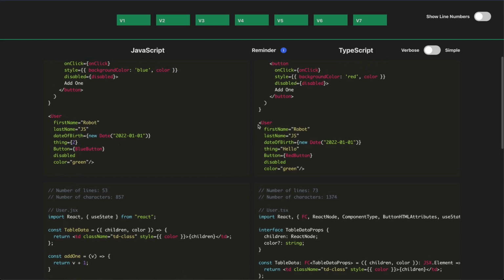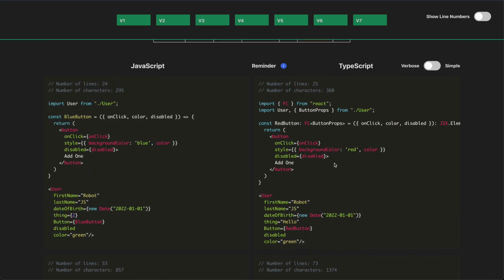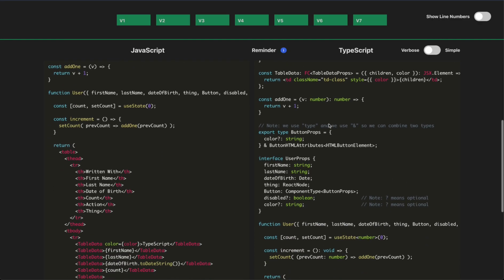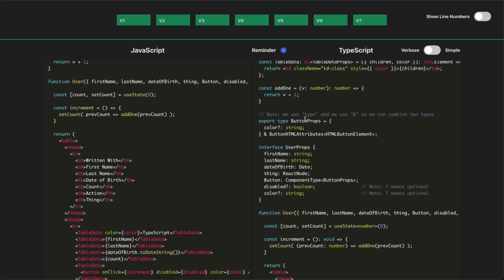On the right, you can see it's the exact same thing, but rendered with our red button. And in this case, we needed to update our button props. But remember, our button props actually came from our user file. So we'll scroll down and take a look at our user file. We have button props here, but we did something a little bit differently.